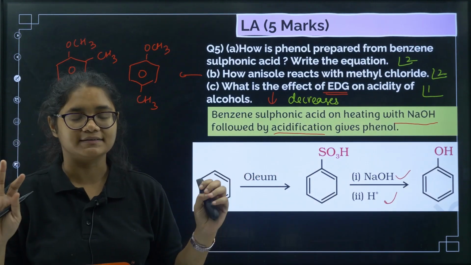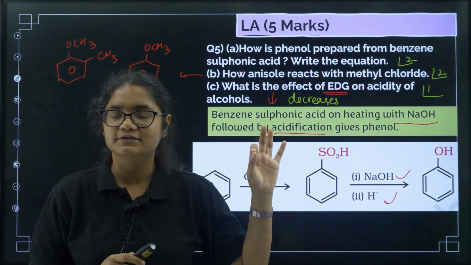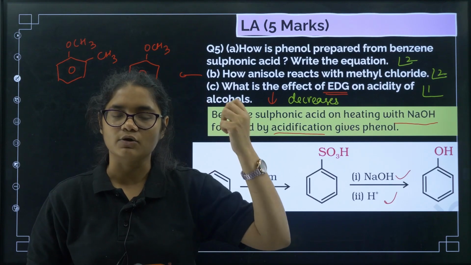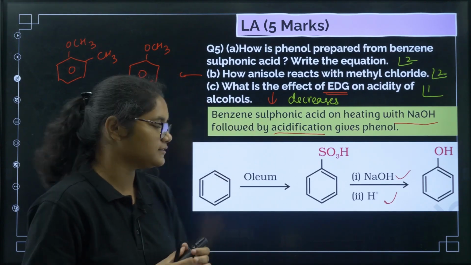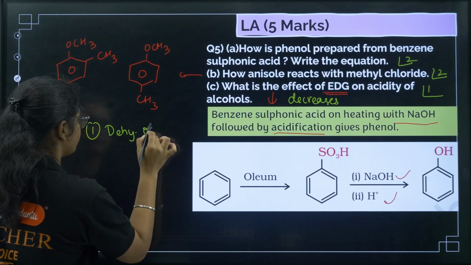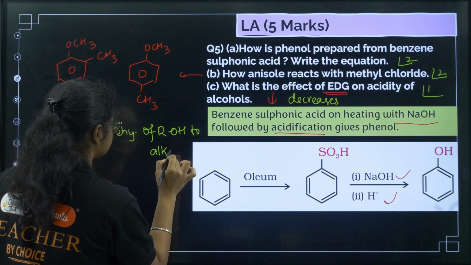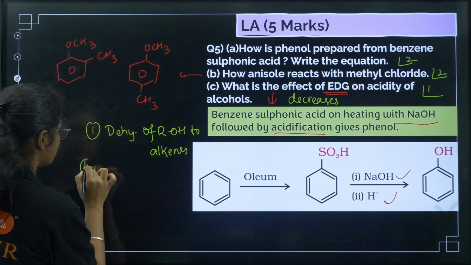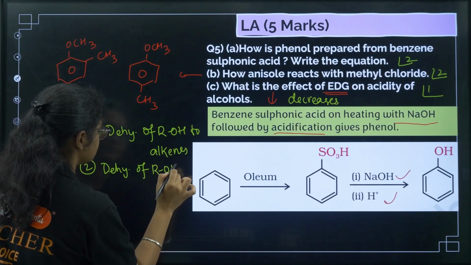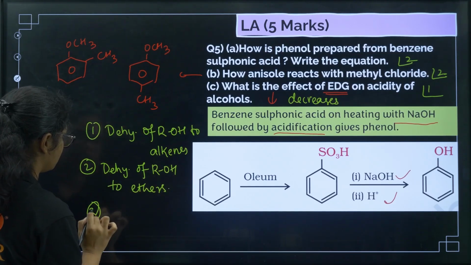But I'll be telling you now 3 important mechanisms I have analyzed from the last 5 to 10 years of question papers. In alcohols, phenols, ethers, the 5 marker question is 3 plus 2, and the first 3 mark is always a mechanism. What are these 3 mechanisms? First one is dehydration of alcohols to alkenes. Second one is dehydration of alcohols to ethers, and third one is